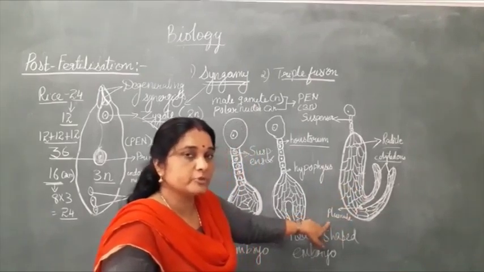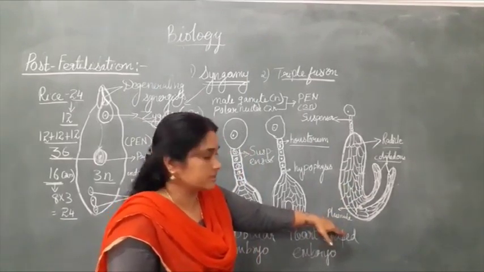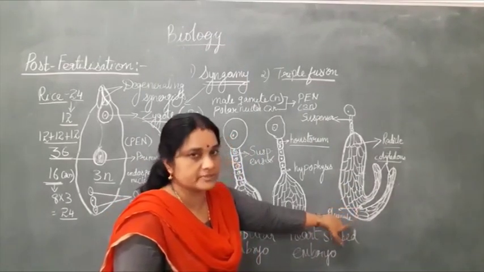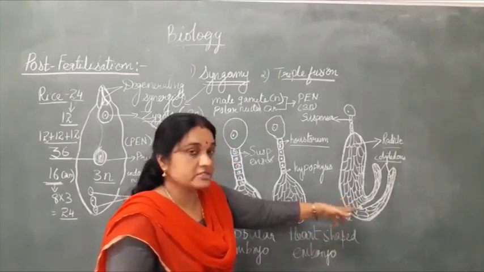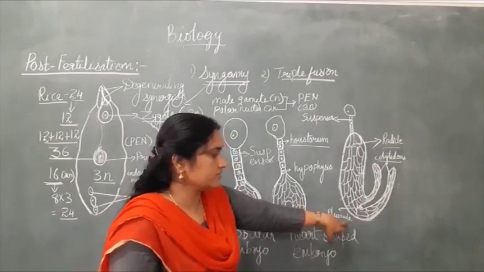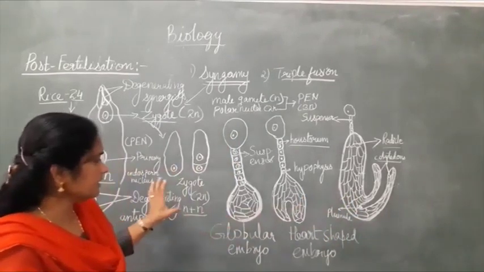So what is the function of plumule? Plumule gives rise to the future shoot system. There are a lot of meristematic tissues present over here. So it divides many times, and there will be continuous mitotic division that leads to the growth of the embryo. So these are the different stages.